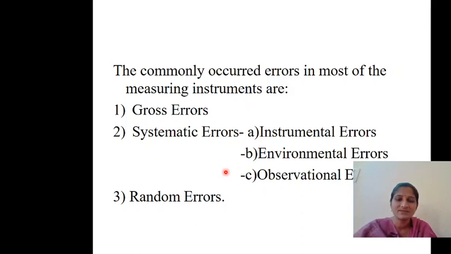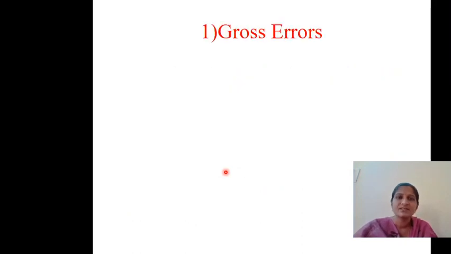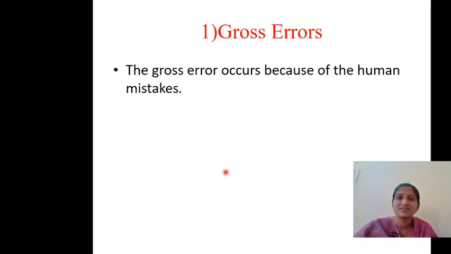Coming to the first one, gross errors. What is a gross error? Gross errors occur because of human mistakes. Sometimes the person who is taking the observation might think, the first reading is 4 amperes, so the next one will definitely be 4.1 or 4.2.